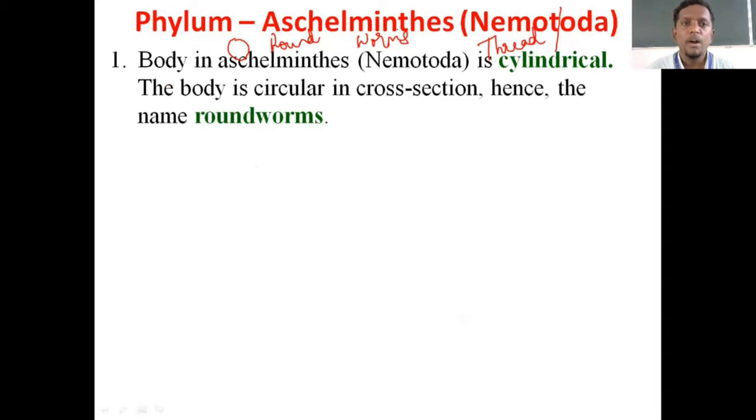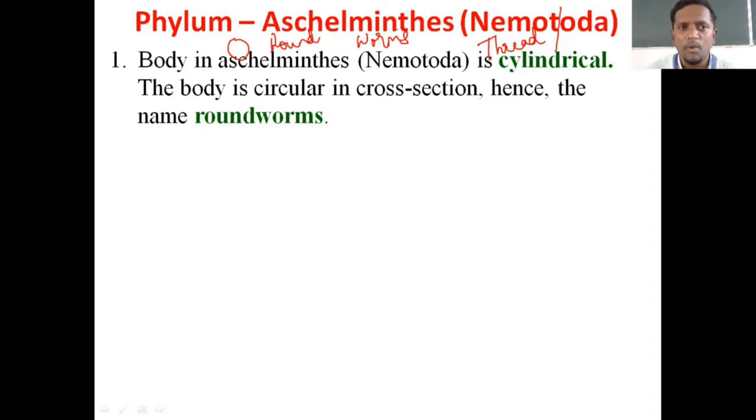First one, the body of these organisms is cylindrical, circular in cross section. Hence, they are called roundworms. Yes, they are called roundworms. As I said, in general, when you come to second PUC, you will be studying an organism. I will mention that later. That animal is also called what? Roundworm. So you can write this sentence, but to be specifically correct in biology, actually it is not exactly right.